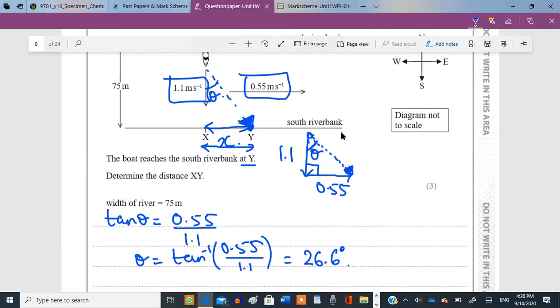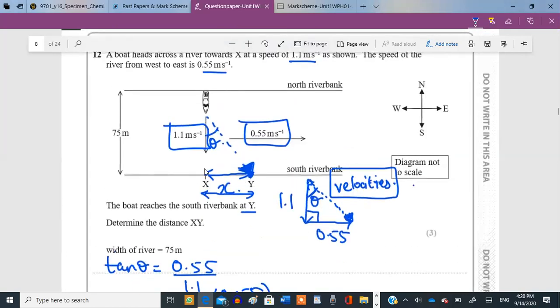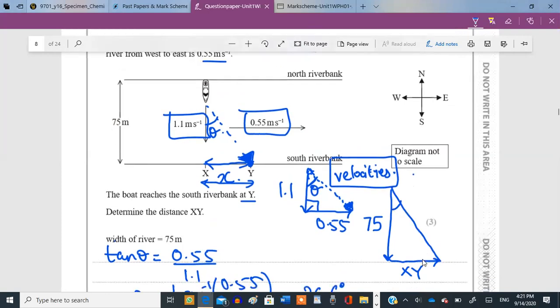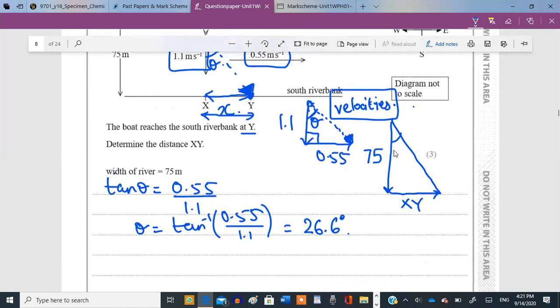Now listen, this was a triangle of velocities, right? Similarly, you can make a triangle of displacements. Now see, this width given to you is 75, so this is a displacement of 75 meters. And xy is needed, so this is xy. This needs to be calculated, but the angle is going to be the same as that of velocities, right? This angle is not going to change. The angle given to you is 26.6.